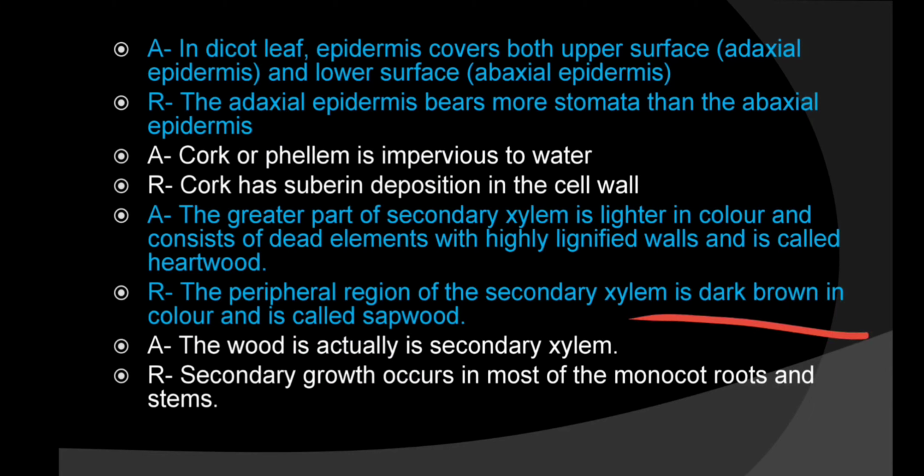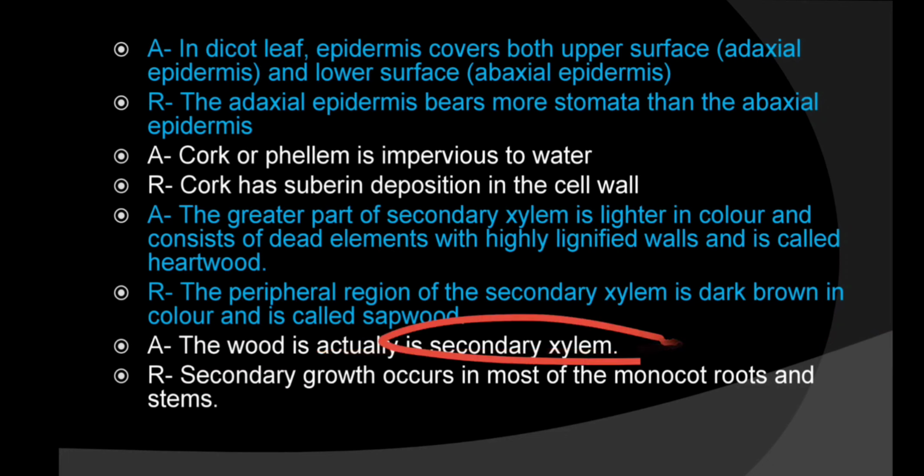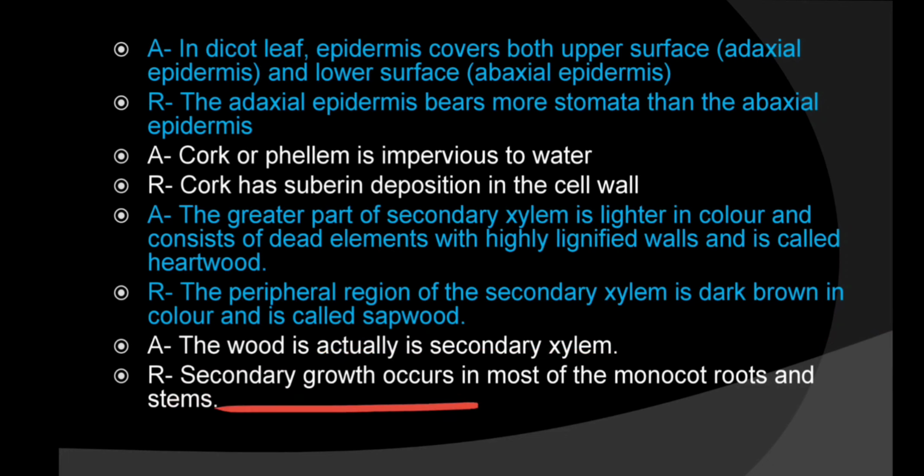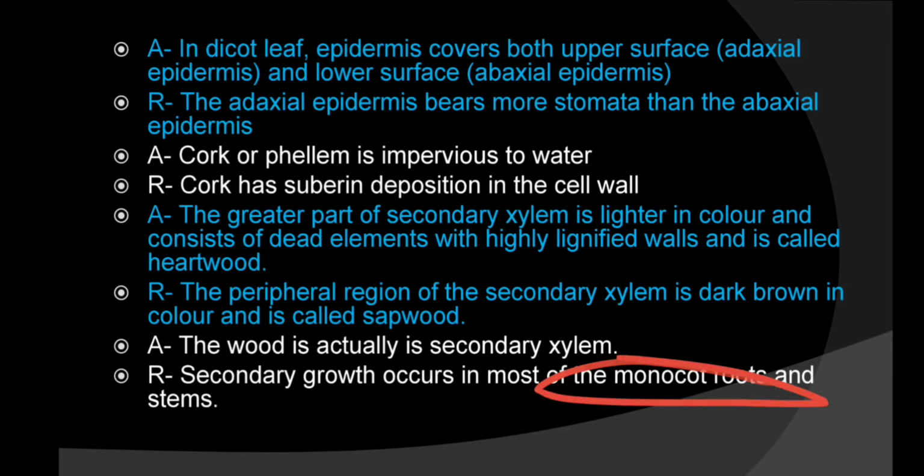Then, the wood is actually a secondary xylem. Yes, secondary xylem is the wood only. Then, secondary growth occurs in most of the monocot roots and stems. No. If the word monocot is there, then in such a case secondary growth is not there. So this is false, and the reason is true. Hence option C is correct. Assertion is false but reason is true.